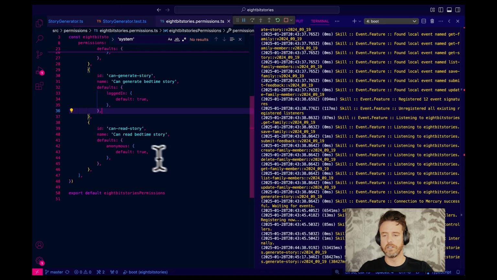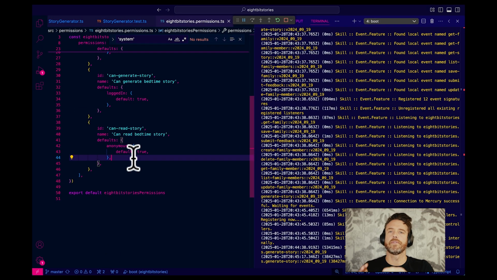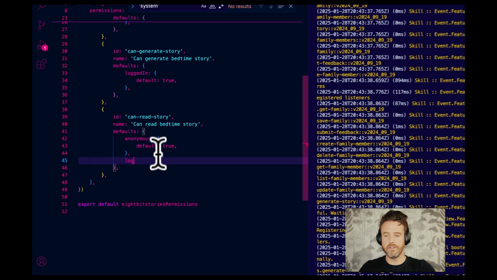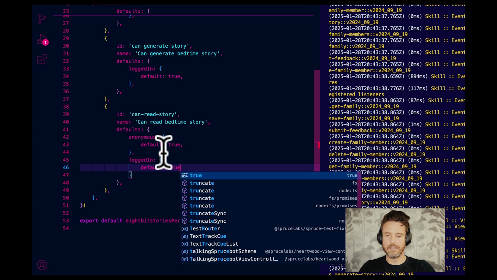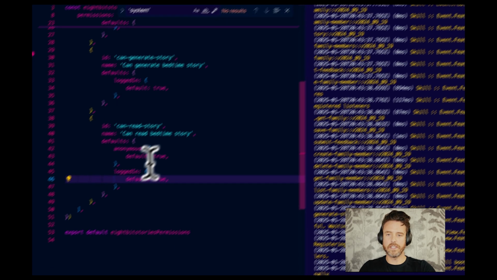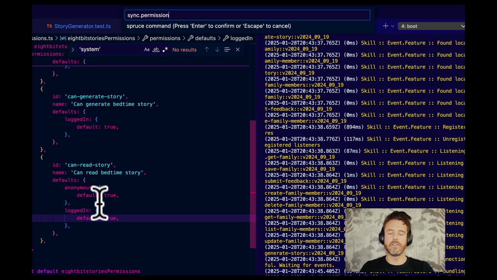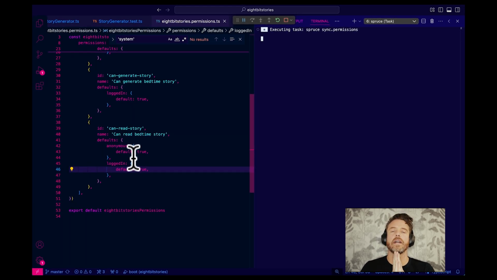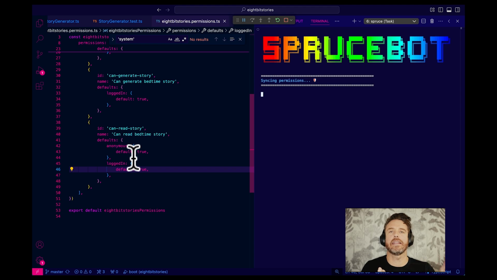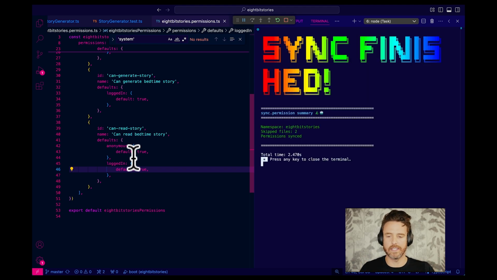Oh my gosh. Okay. Anonymous does not also mean logged in. So some things can be accessed. Let's go sync.permissions. And then after that, we're going to sync events. Okay, so that's a good lesson. I knew better. Anonymous means you have to be anonymous. It doesn't mean anonymous and identifiable or authenticated.